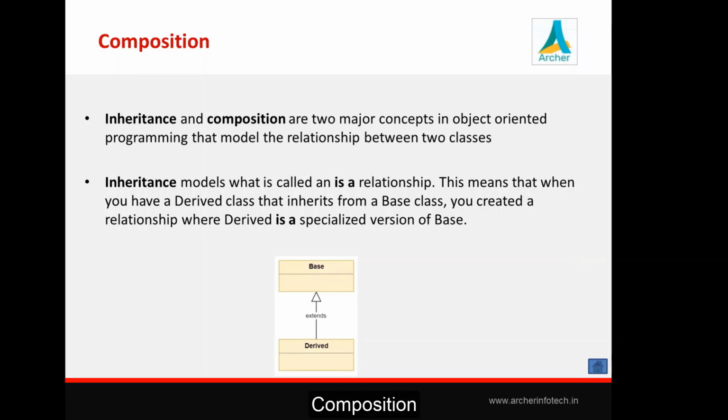You can say derived is a specialized version of a base class.